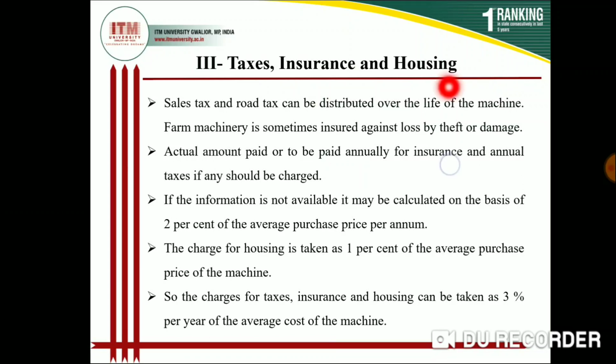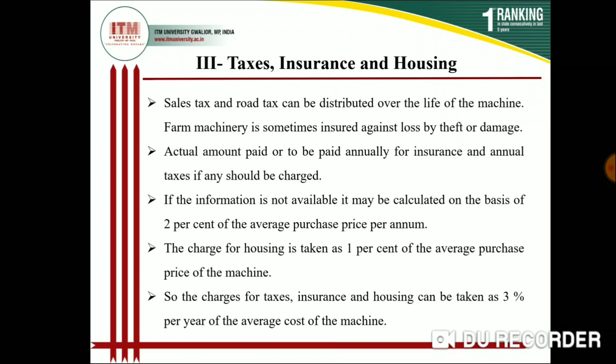Housing cost means if you buy a tractor or implement, you have to build or take a room for keeping the implements or tractor. That housing amount is also equal to 1% of the original cost of the tractor or implement. So it is also 1%, meaning 5,000 rupees.